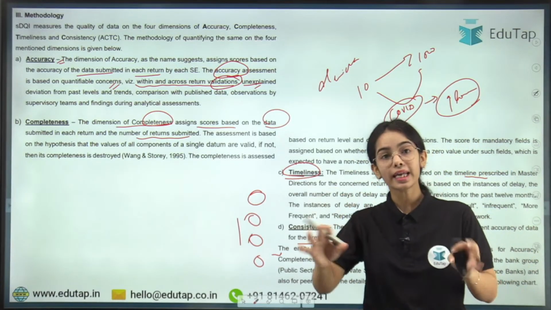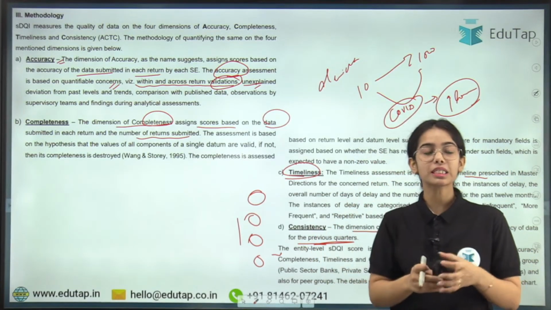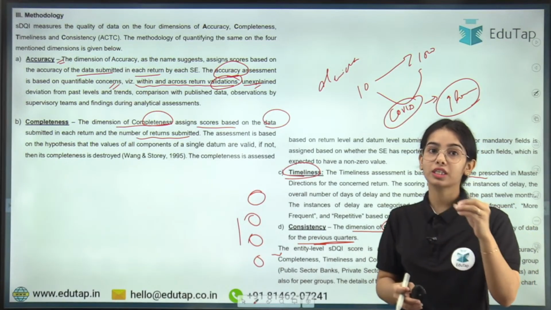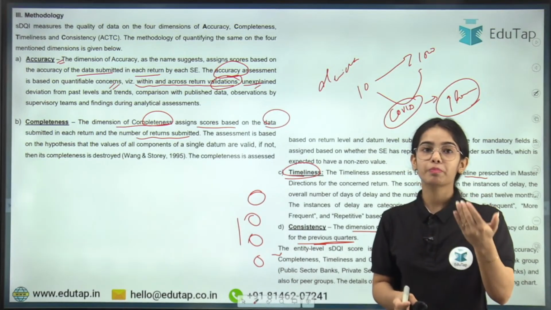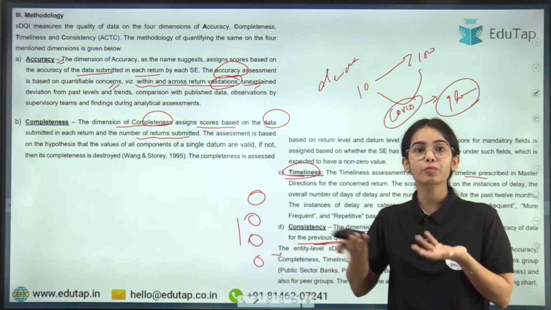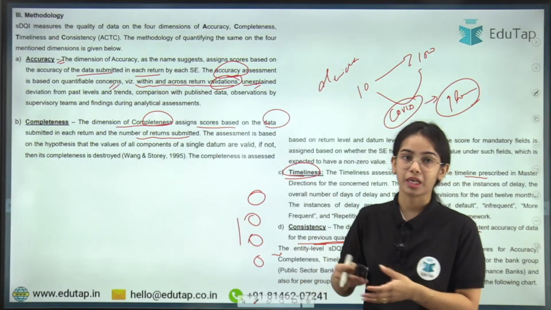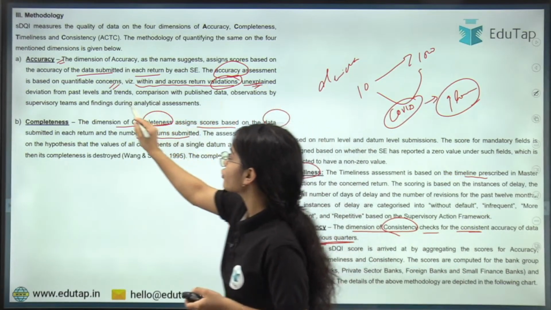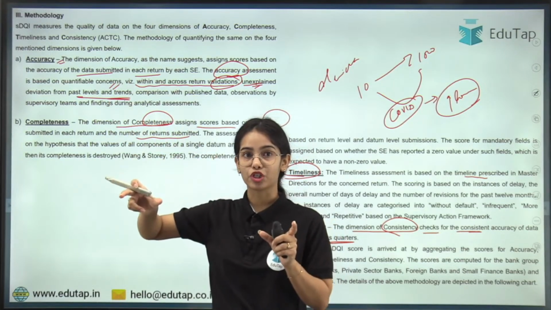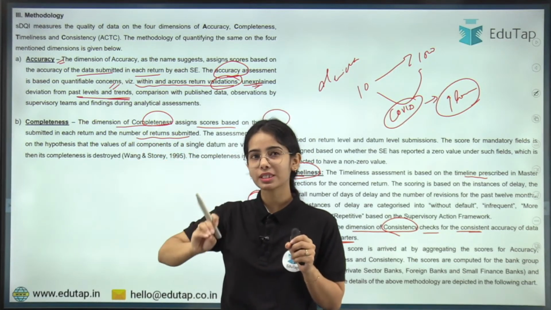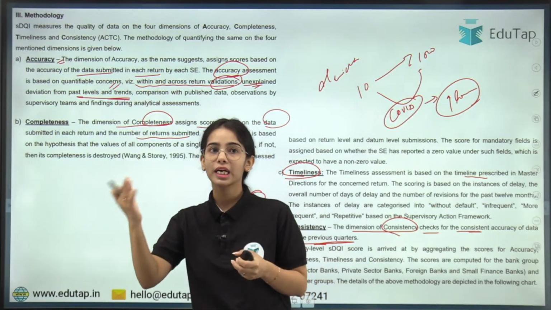Now there is certain unexplained deviation. Unexplained deviation means that there is no particular reason for the deviation, so that is more harmful, because the banks are not able to understand why the problem is coming or why this deviation is coming. So it is the unexplained deviation from past levels and trends, and that is also checked. If the unexplained deviation is less, that is fine, but if it is more, that is problematic.